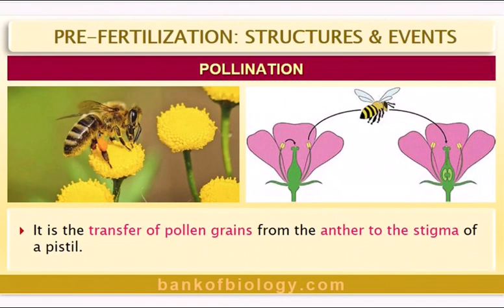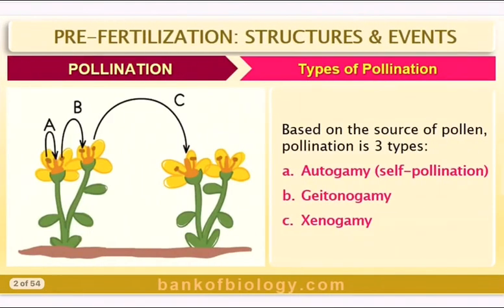What is pollination? It is the transfer of pollen grains from the anther to the stigma of a pistil. The main duty is that the pollen grain from the anther should somehow reach the stigma. Then only that paves the way for fertilization. Since this should happen before fertilization, we say pre-fertilization. For this to happen, certain agents and certain media are required.